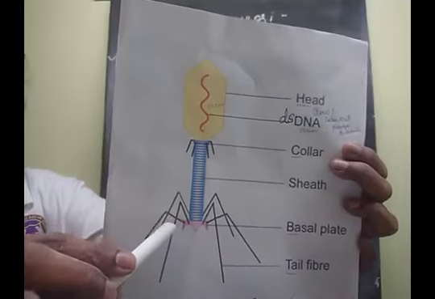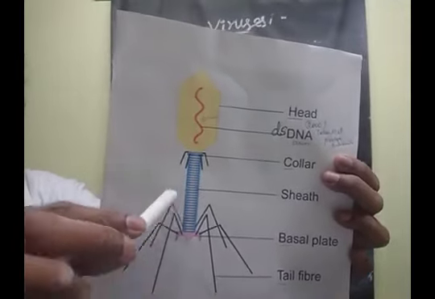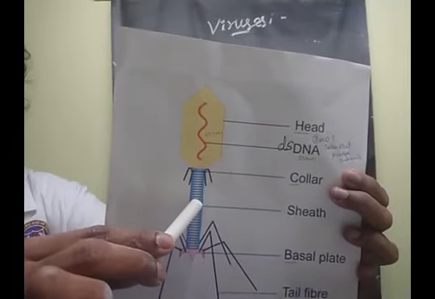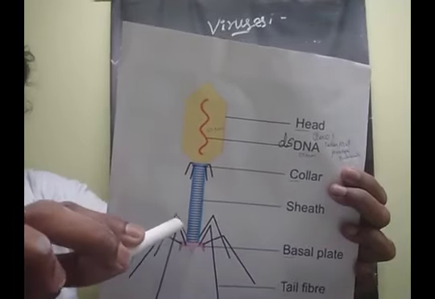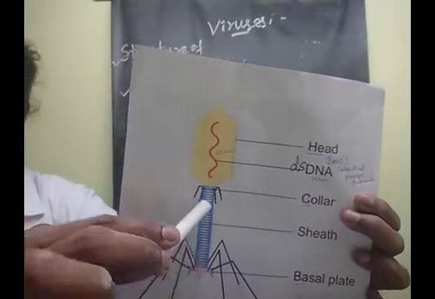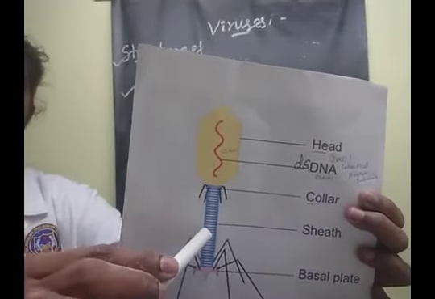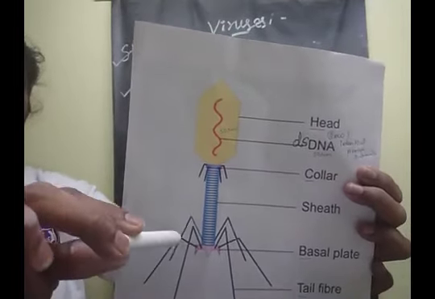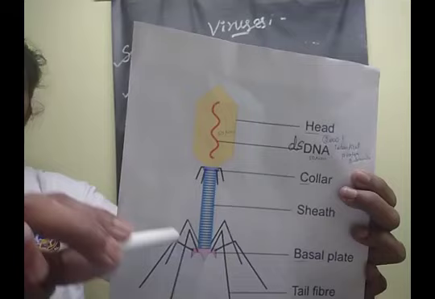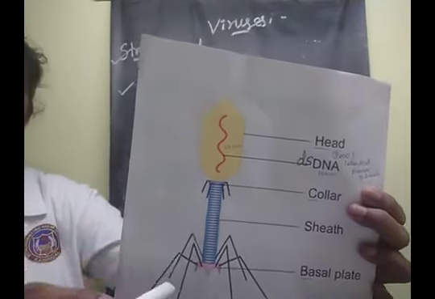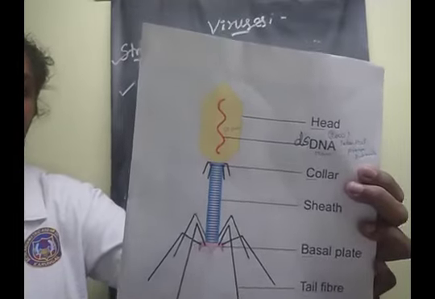Next, the tail fiber. The tail is connected in the central region, where one tubular core-like structure is there. The tail is connected to the head by a collar region. Then the tail fibers have 6 spike-like structures.